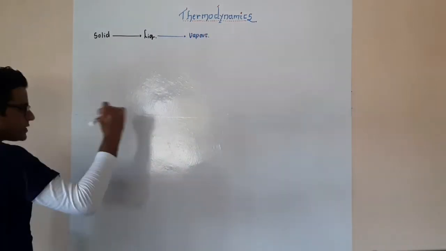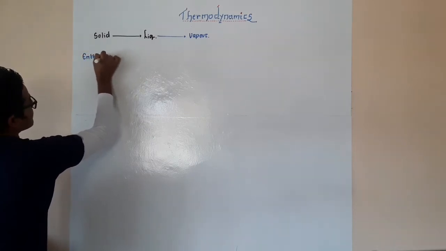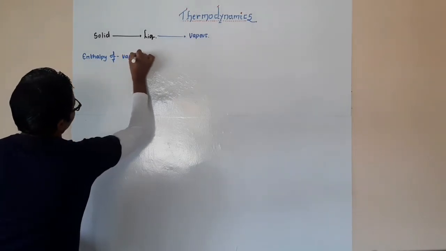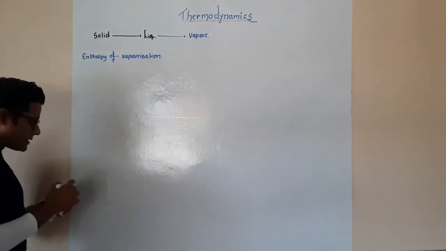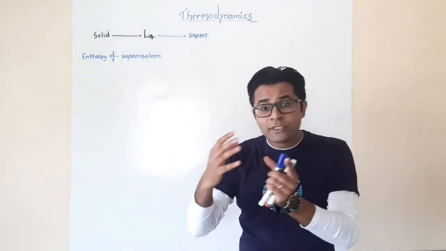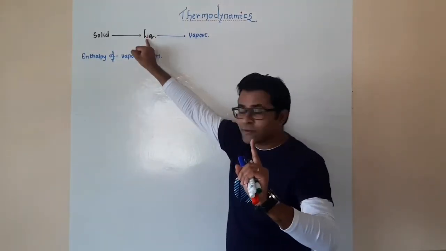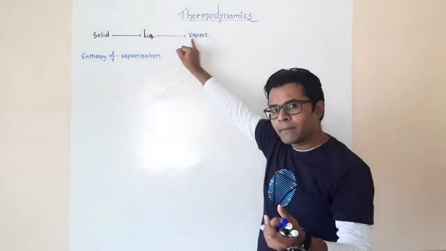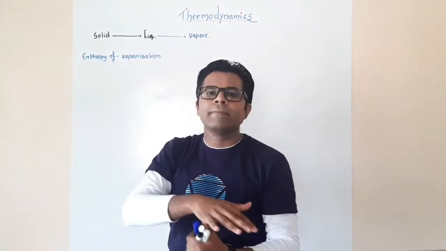Okay, so here we use the term enthalpy of vaporization. Okay, so enthalpy of vaporization is nothing more than the amount of heat or the enthalpy change that occurs when one mole of liquid changes or converts into its vapor form. But at what condition does it change from the liquid to vapor? It is at the boiling temperature.